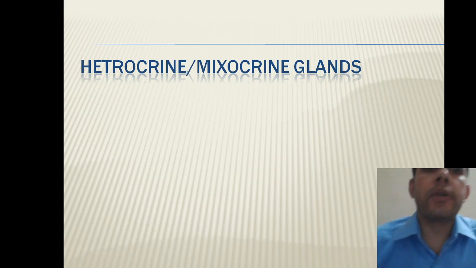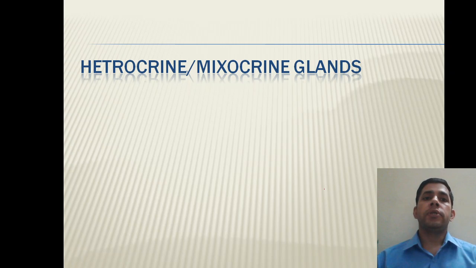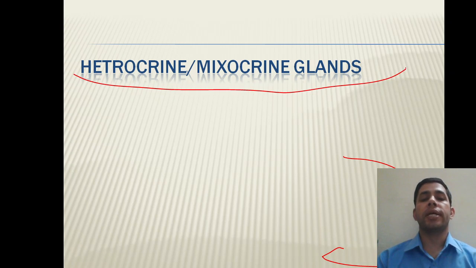Welcome to the second part of chemical coordination and integration. We have understood about the different endocrine and exocrine glands, particularly the meaning of the endocrine and exocrine gland. So we have learned about different endocrine glands, their function, their disorders. Now we come to the second part, that is the heterocrine or mixocrine gland.